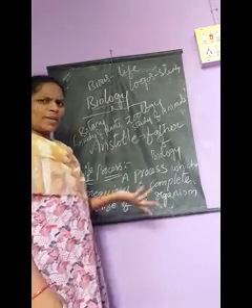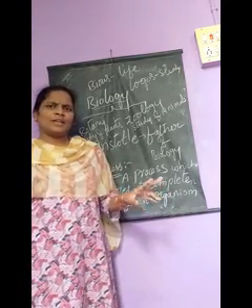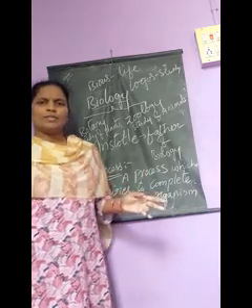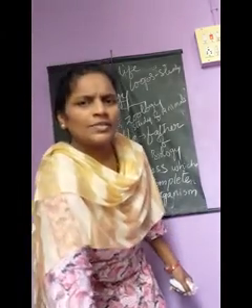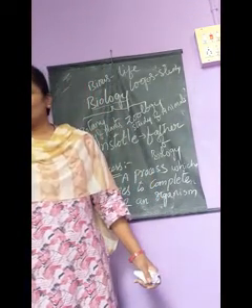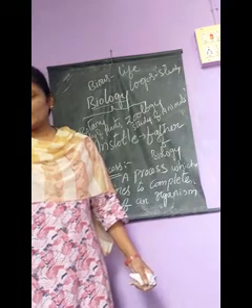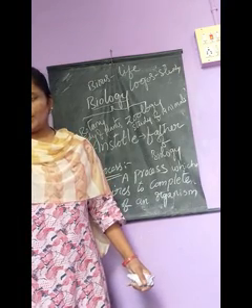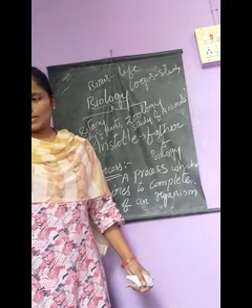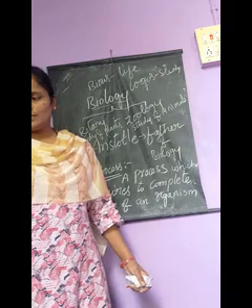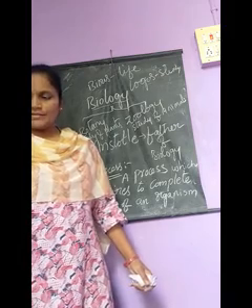Organism, either it may be plant or animal. Plants and animals both are considered as living organisms. So, a process which is required to complete the life of an organism is called a life process.